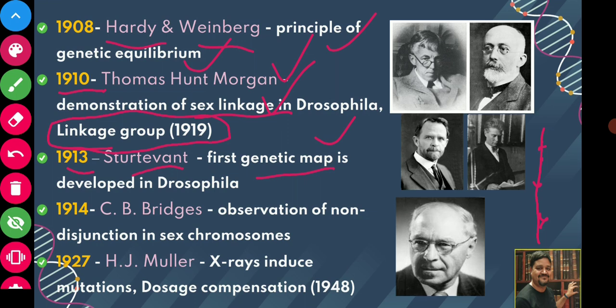Above that gene, below that gene, all the maps of how the genes are located on the chromosome, the study of that structure is called a genetic map. So Sturtevant first gave the genetic map in Drosophila. How a genetic map is developed, that also we will study when the course advances.